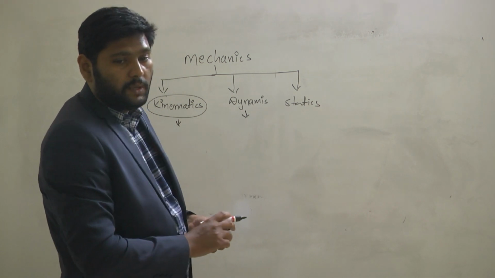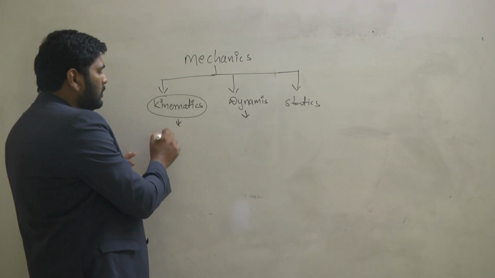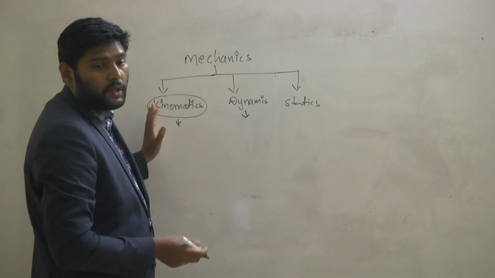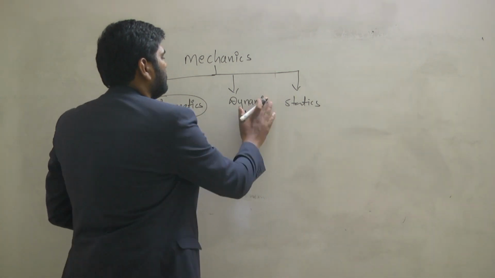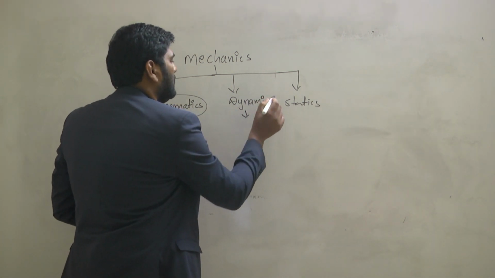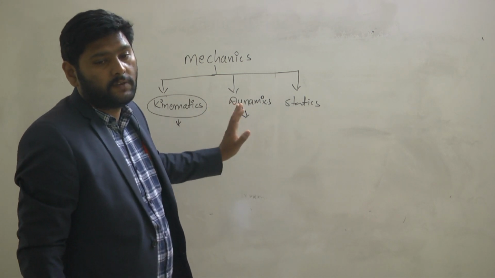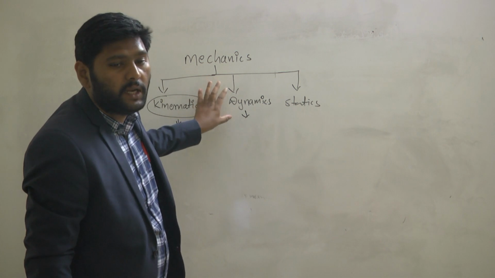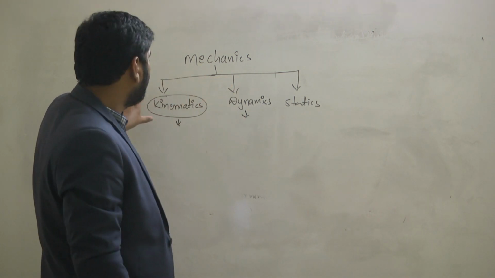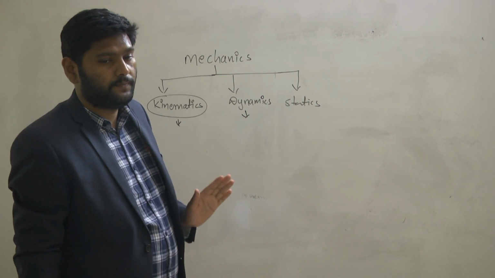So what is this dynamics? What is kinematics? Kinematics studies the motion of an object without considering the force. Dynamics also studies the object, but with the cause of motion. In the dynamics branch we'll study the cause of motion. In the kinematics branch we cannot consider the cause of motion. That is the basic difference.